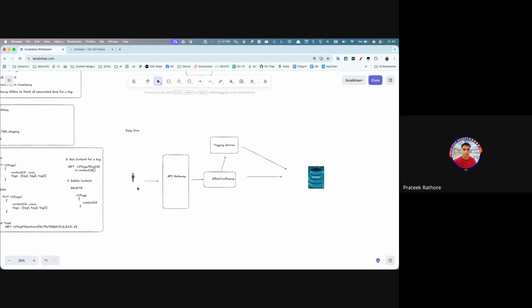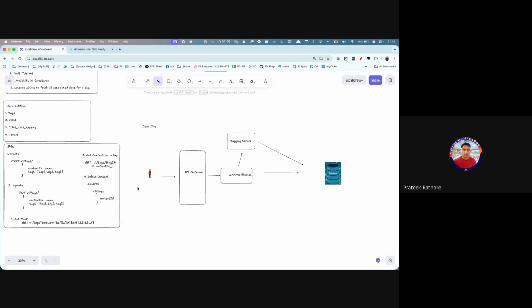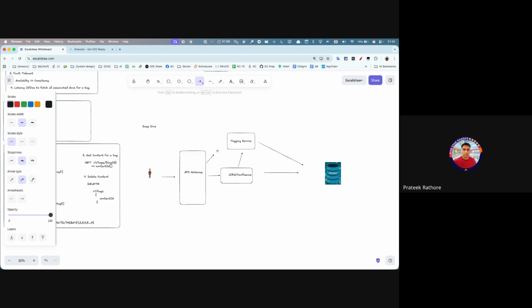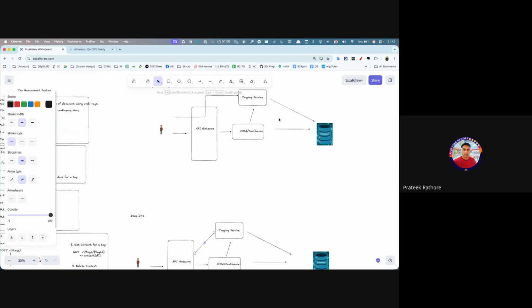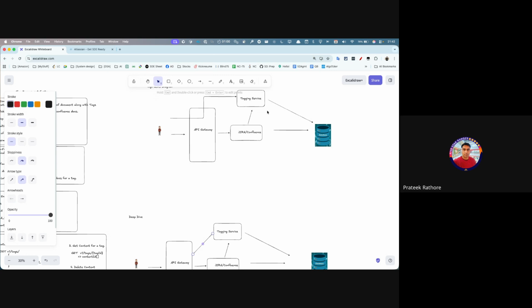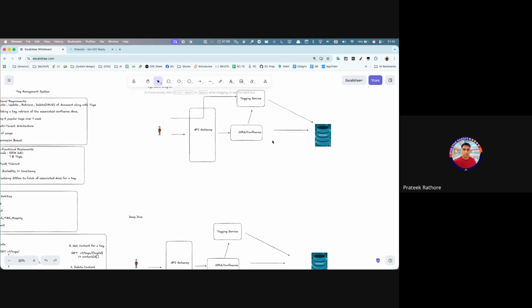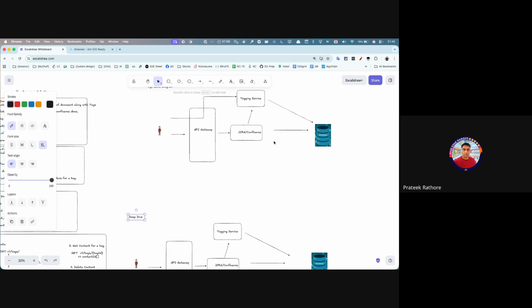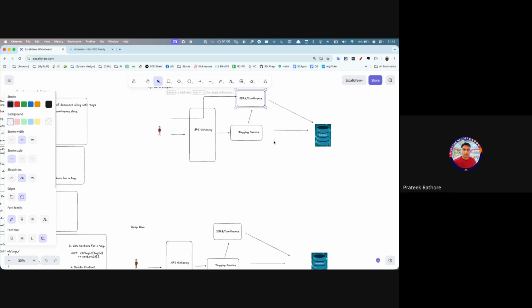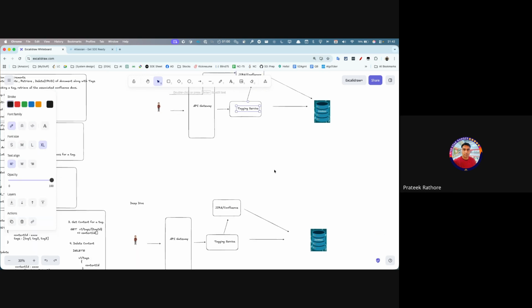Or there can be places where you may just call the tagging service also. So then the previous diagram was also actually correct, right? Both ways are possible, I think, but let's keep tagging service in focus at the moment.